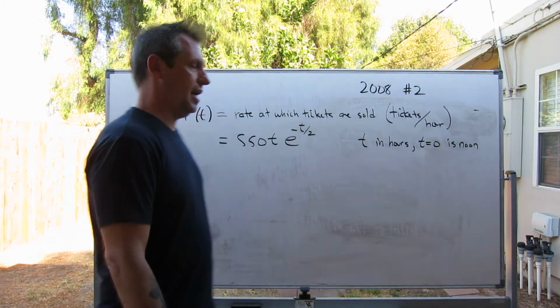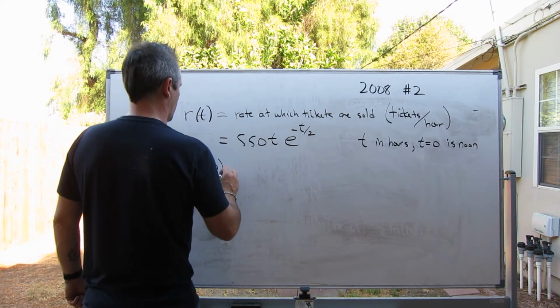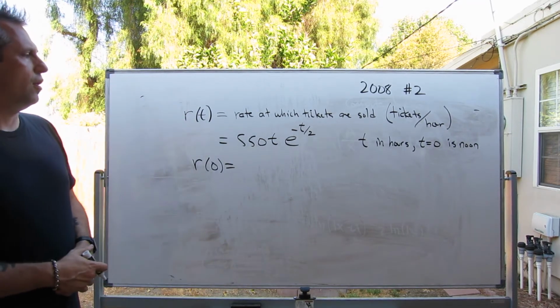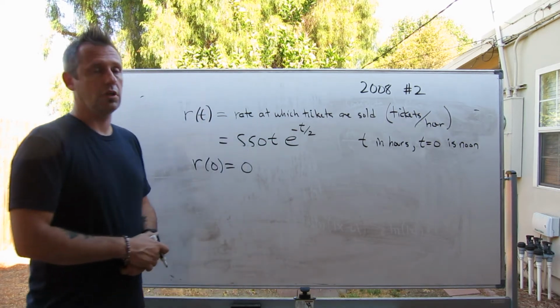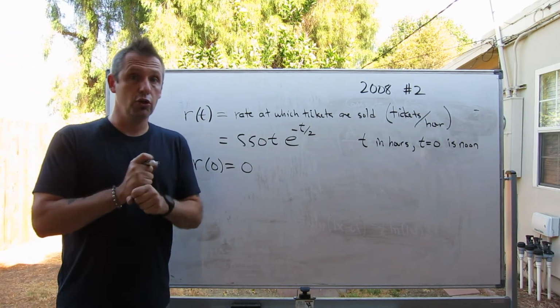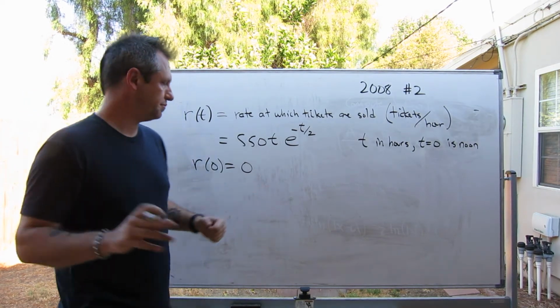So again, it's not a bad idea to get your number. So what this means is that what's r of 0? R of 0 would just end up being 0. In other words, at noon, there are no tickets being sold per hour.